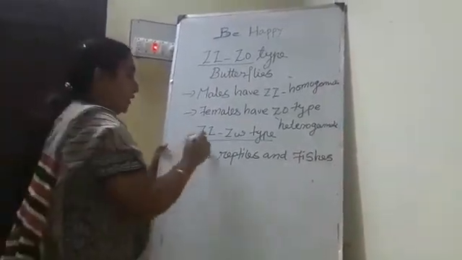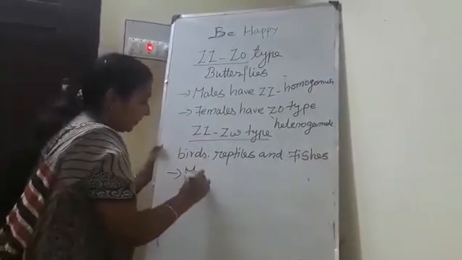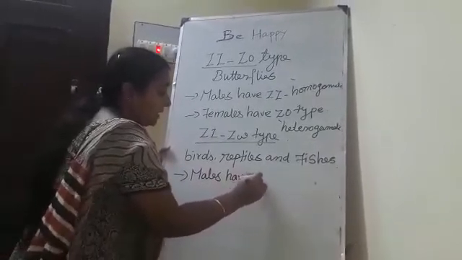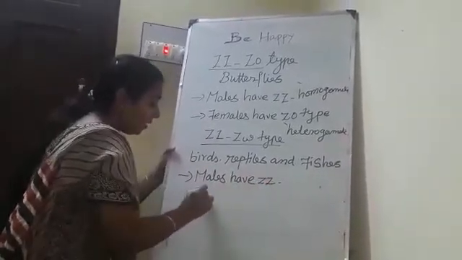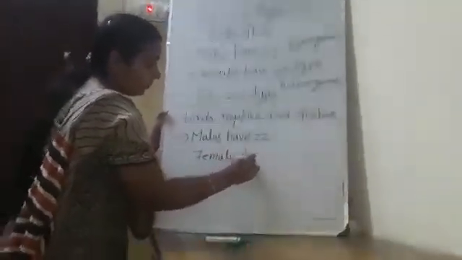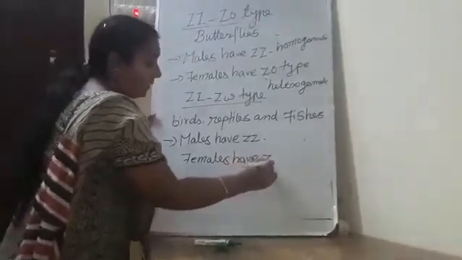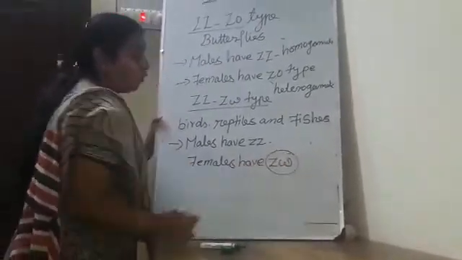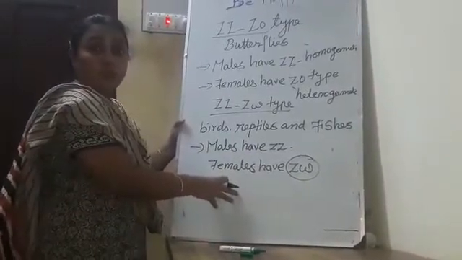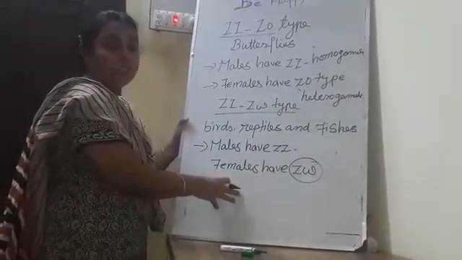But what is the difference? Here, the males have homogametic ZZ chromosomes, and the females have heterogametic ZW chromosomes. So this is considered female heterogametic type of sex determination.